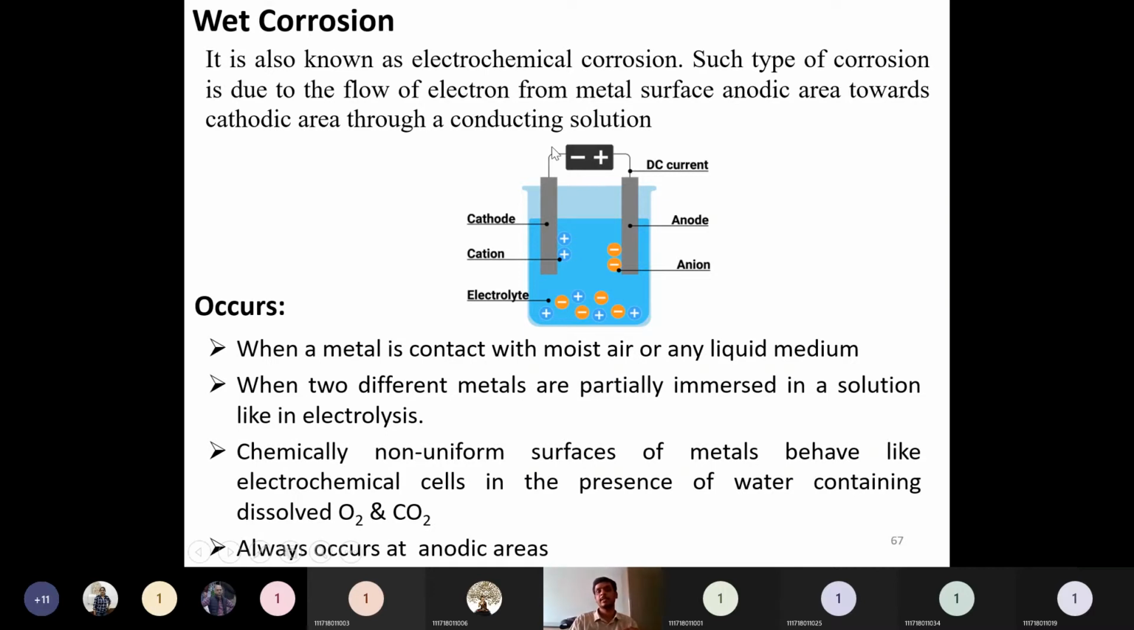Why does it occur at the anodic areas? Because at anodic areas, the anode will be losing electrons. Whatever electrons the anode is losing have to be accepted by some cathode. If the cathode is accepting the electrons lost by the anode, then only this type of wet corrosion will take place. So what is anode and what is cathode?